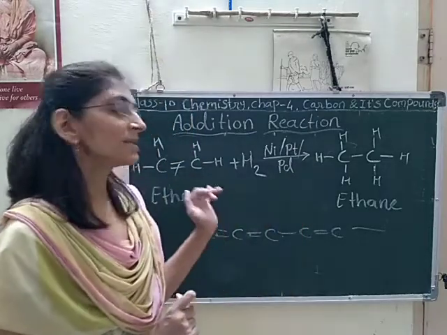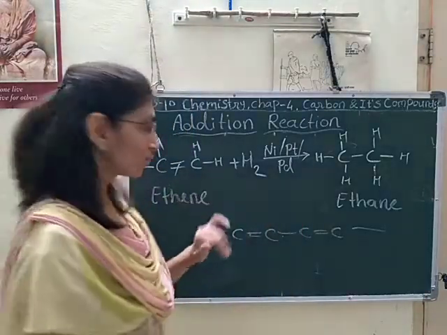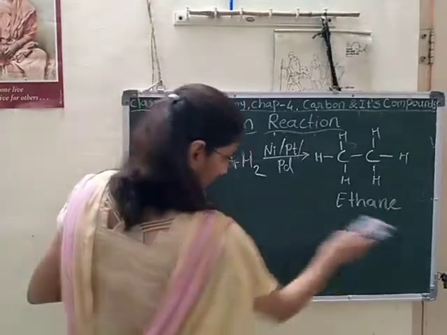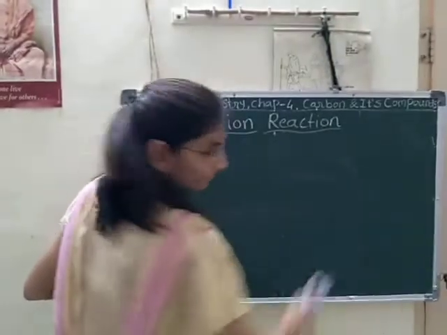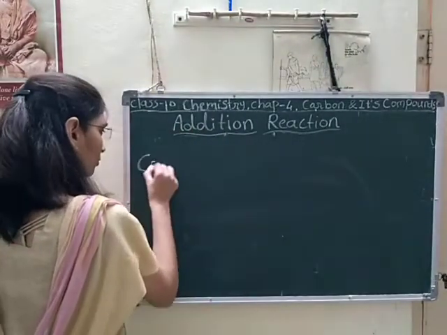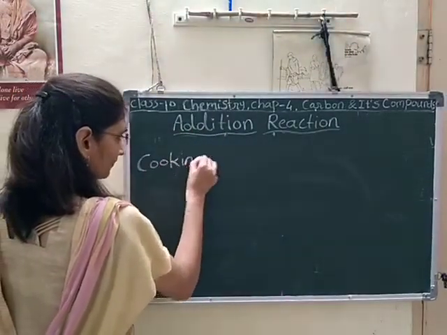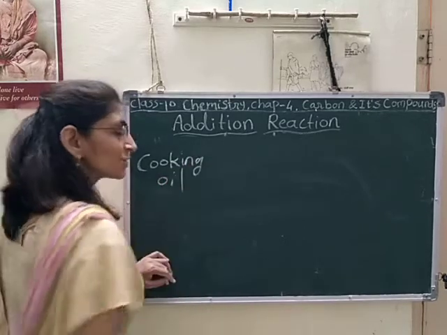So cooking oil is an unsaturated hydrocarbon.